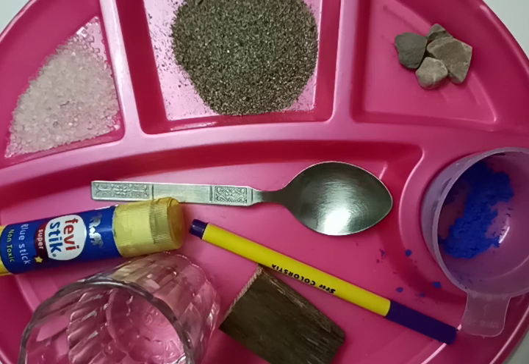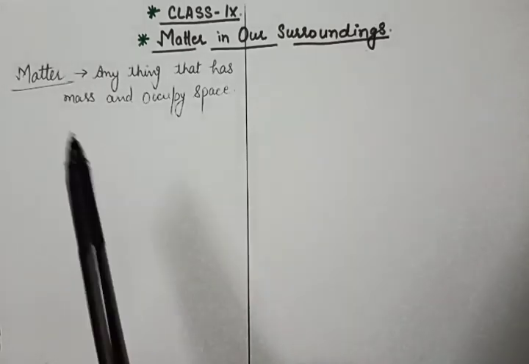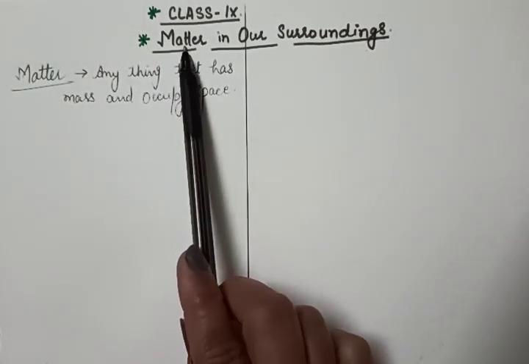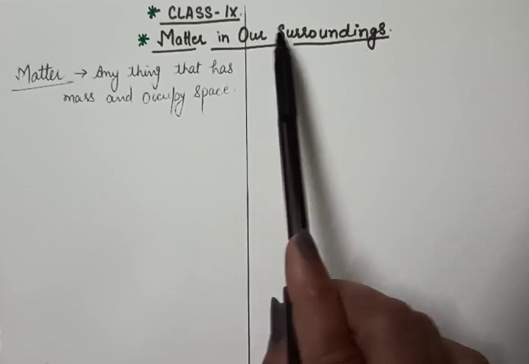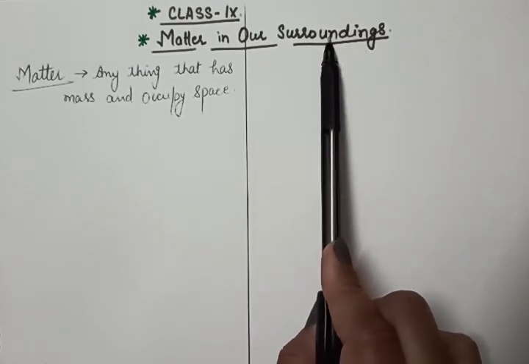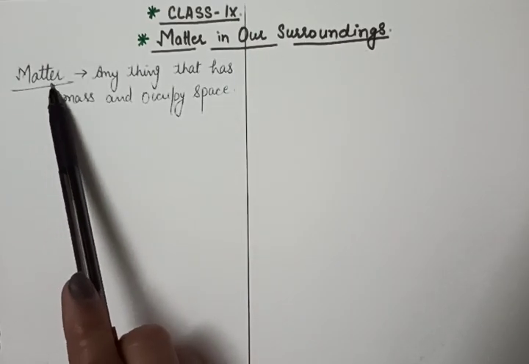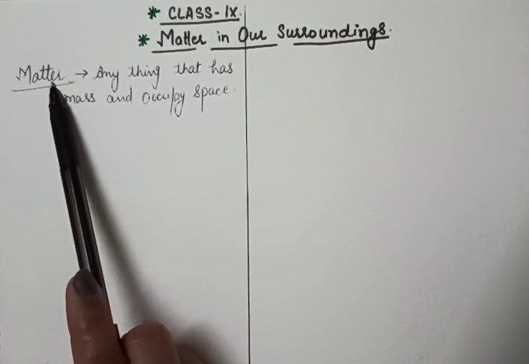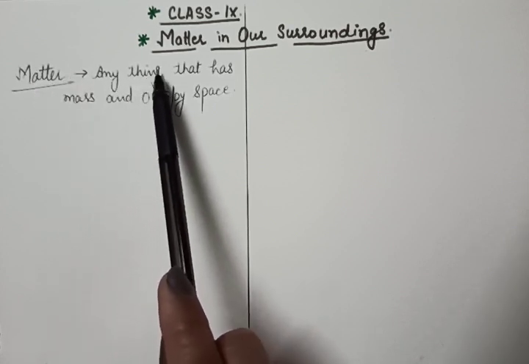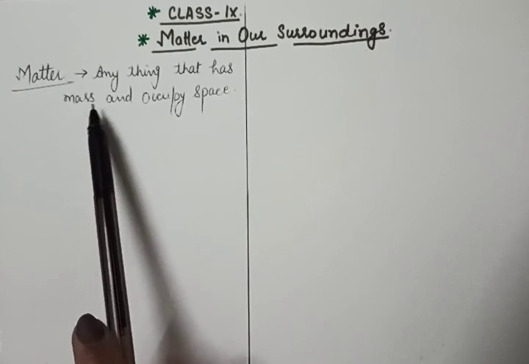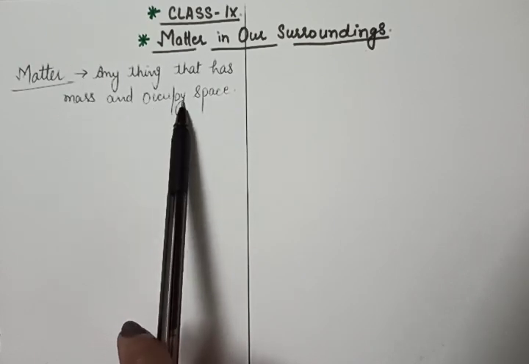So this is our first chapter of our 9th standard chemistry portion, that is matter in our surroundings. This is the name of the chapter. First we will do the definition of matter. Anything that has mass and occupies space is called matter.